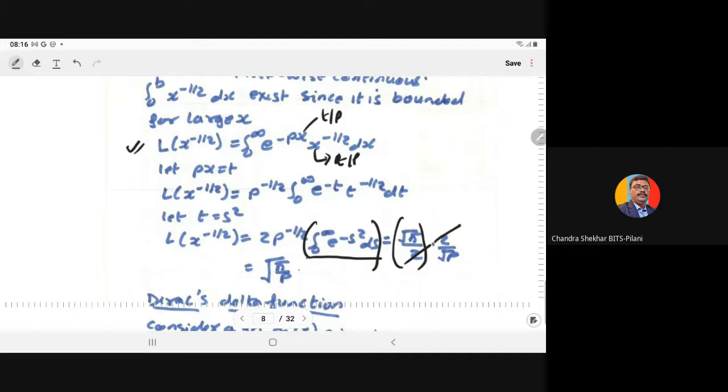This is F(p) of x to the power minus half. Here also you can see that F(p) tends to 0 as p tends to infinity. So a function which satisfies this condition can be the Laplace transform of some function.